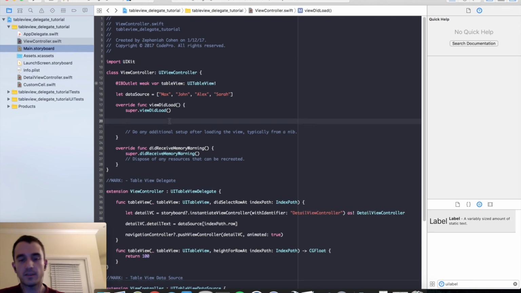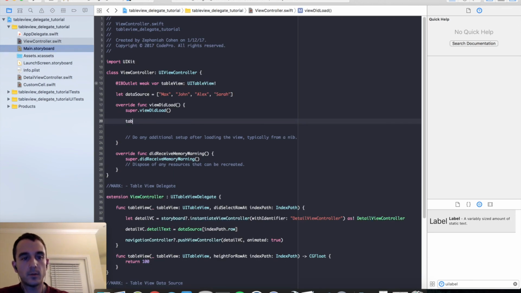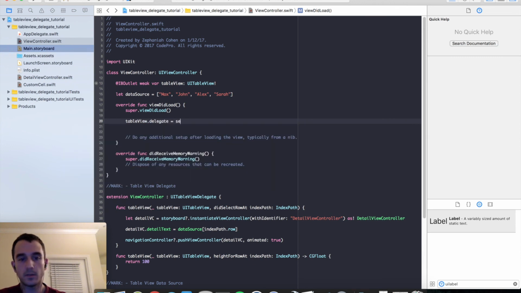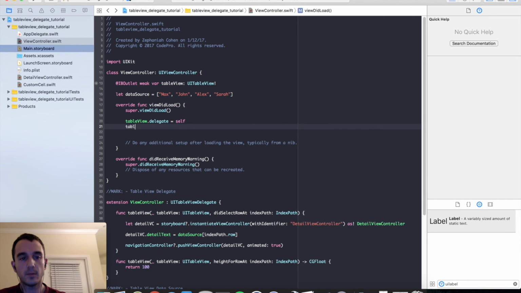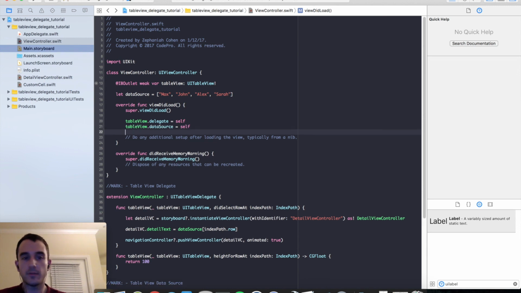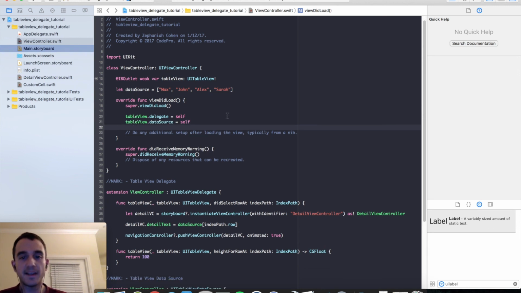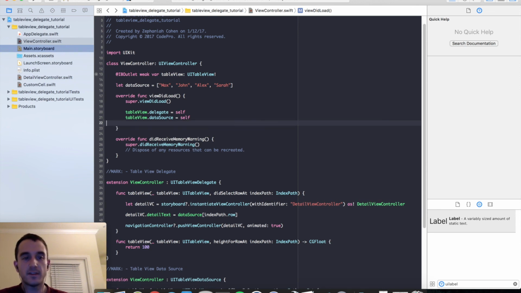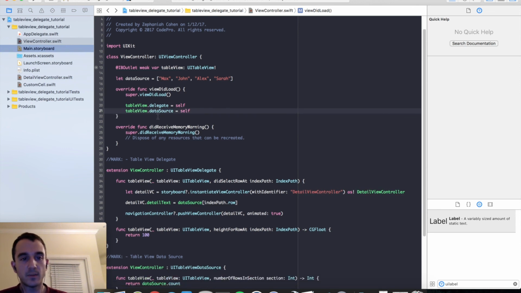So we need to explicitly set that as follows. tableView.delegate equals self and tableView.dataSource equals self. Now everything should work. And if you forget to do these steps, you'll be looking at an empty table view and you'll have no idea what's going on. And 90% of the time you forgot to set the delegate and the data source manually.